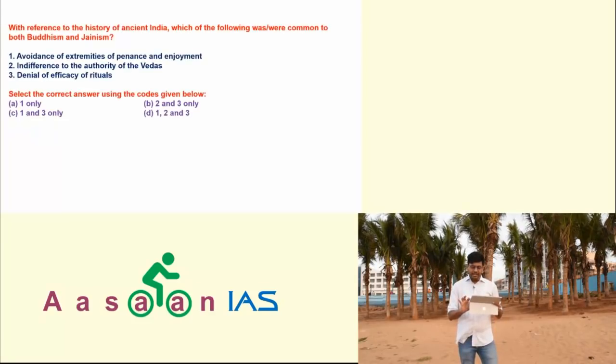Now you take another question, a question asked in 2012. With reference to the history of ancient India, which of the following were common to both Buddhism and Jainism? Same question, copy pasted from 1996. Avoidance of extremities of penance and enjoyment. It is not common. Second, indifference to the authority of the Vedas. Third, denial of efficacy of rituals. So the answer is 2 and 3 only.